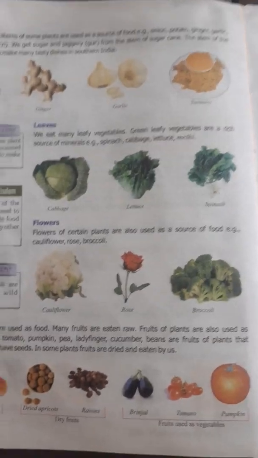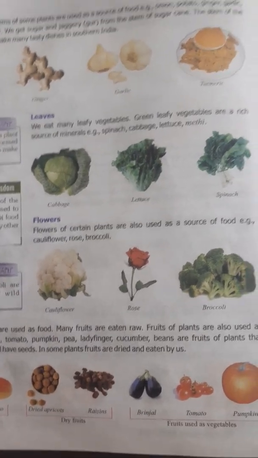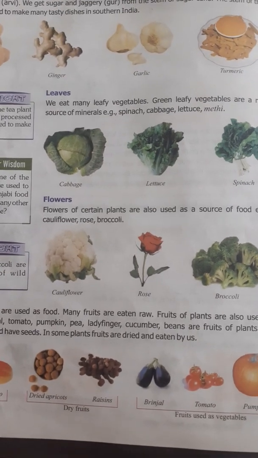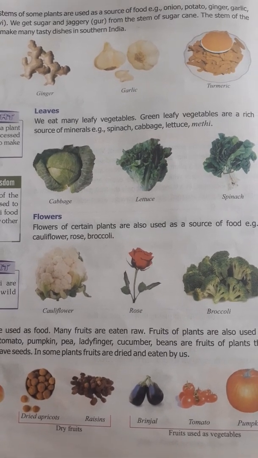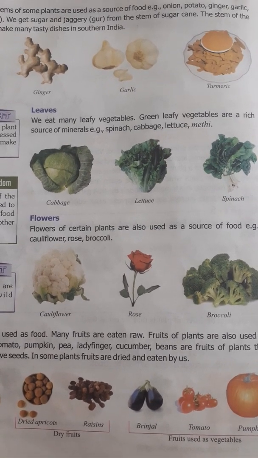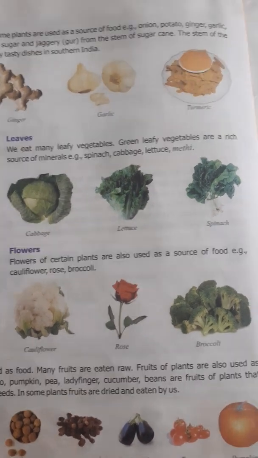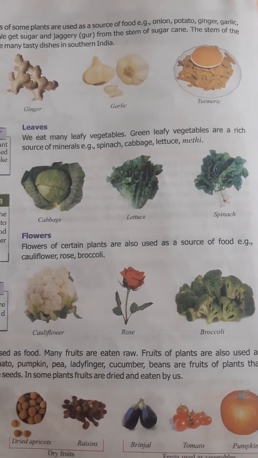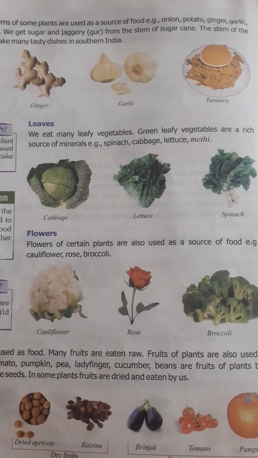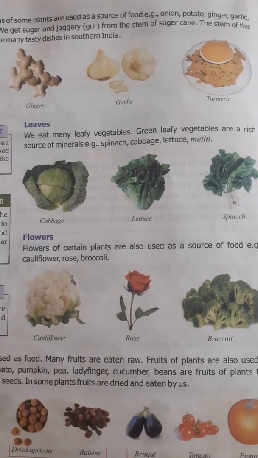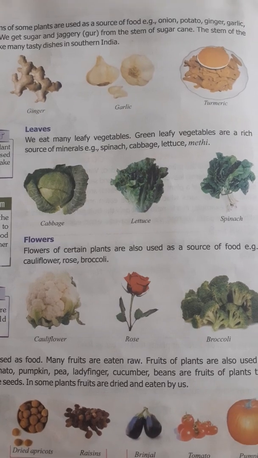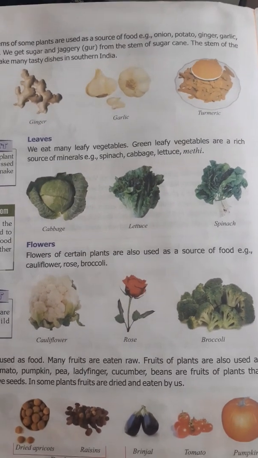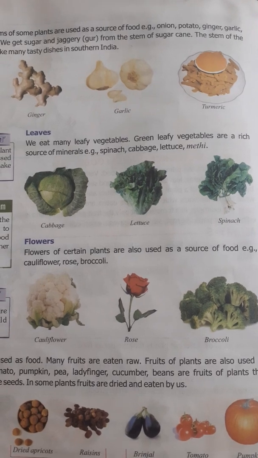stem. Today we will talk about the leaves, meaning those plants which have stored their food in the leaves, like cabbage, lettuce, spinach, meaning green leafy vegetables, like methi also. The plants of these leafy vegetables have stored their food in their leaves, and we directly eat their leaves. These green leafy vegetables, we all know, are a great source of minerals. We get so many minerals from them.